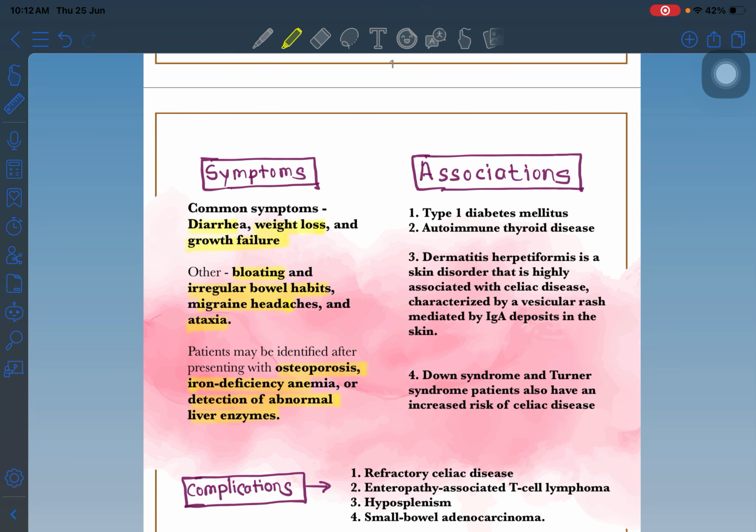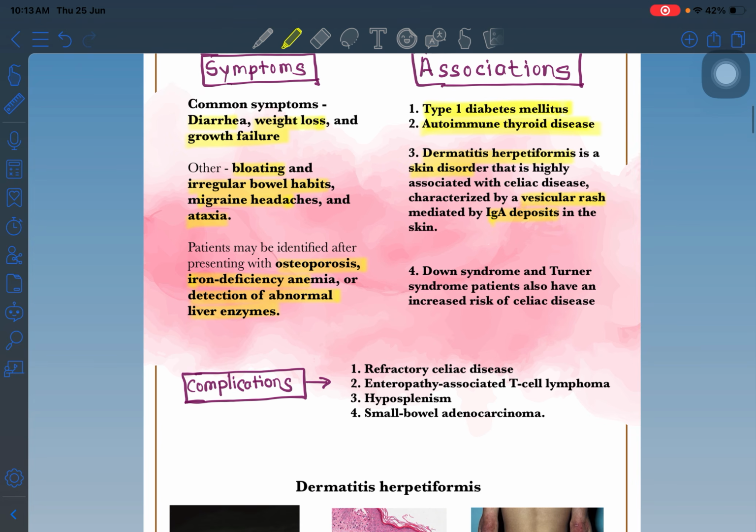Some patients have an association with type 1 diabetes mellitus and autoimmune thyroid disease, because the nature of the disease is allergic or immune based. The most important association is dermatitis herpetiformis. Dermatitis herpetiformis is a skin disorder with a vesicular rash which shows IgA deposition.